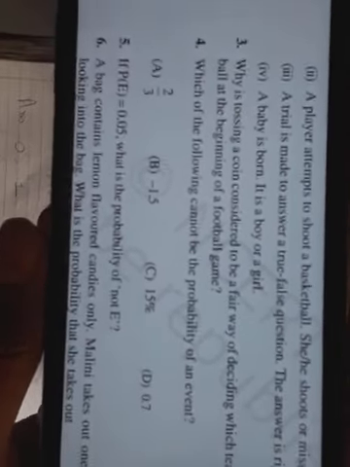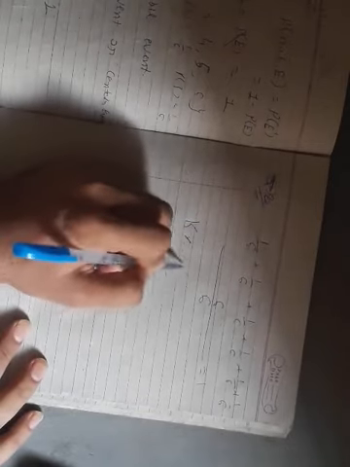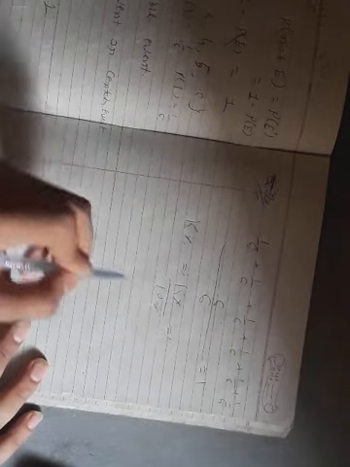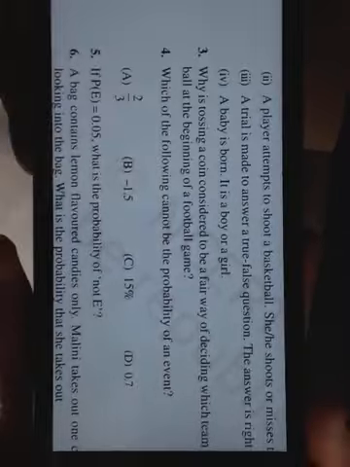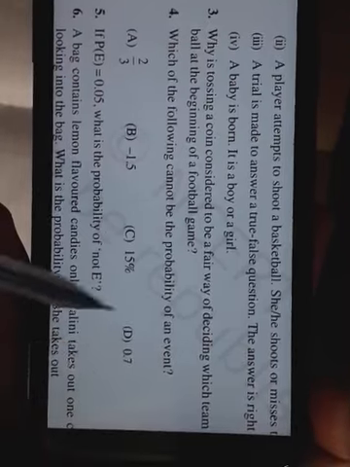We can convert it into percentage, but if I remove the percentage, 15% becomes 15 divided by 100, which is 0.15. 0.15 is between 0 and 1, so yes, it can be a probability. 0.7 is also between 0 and 1, so it can also be a probability.